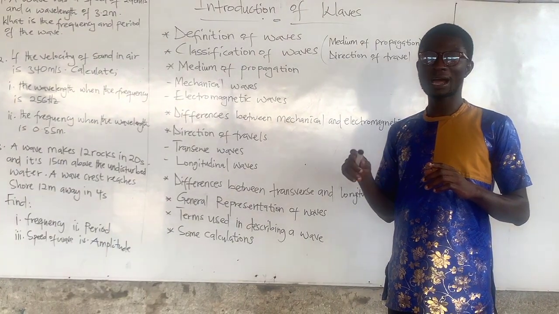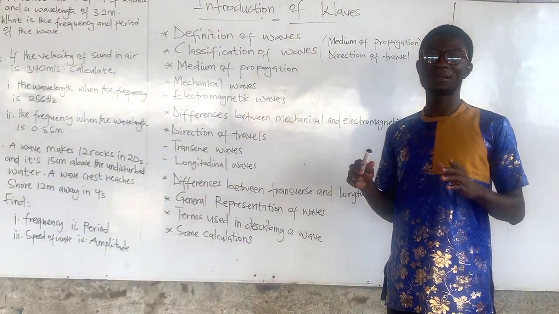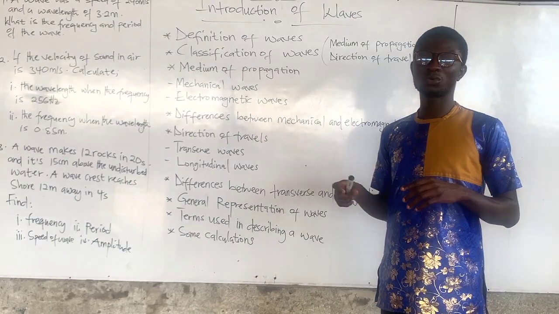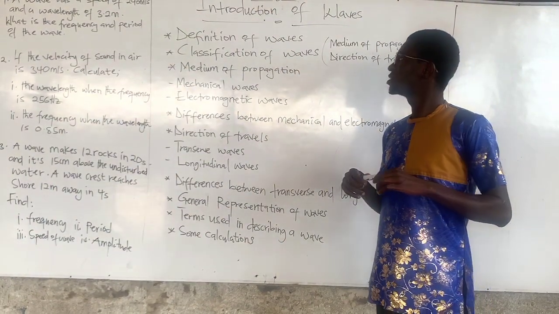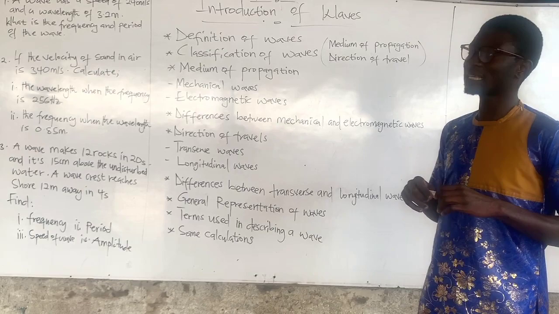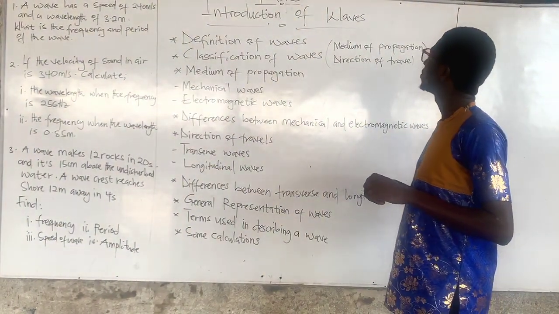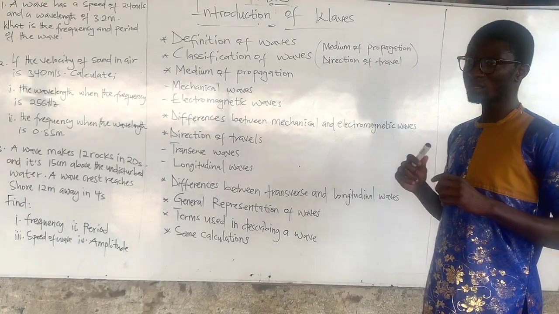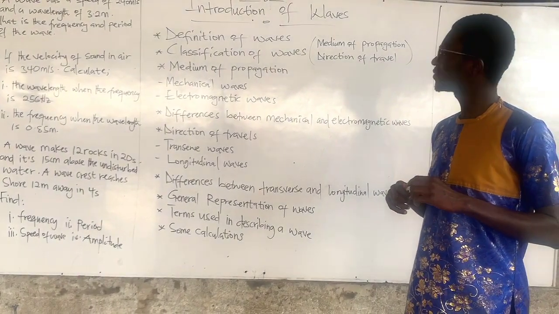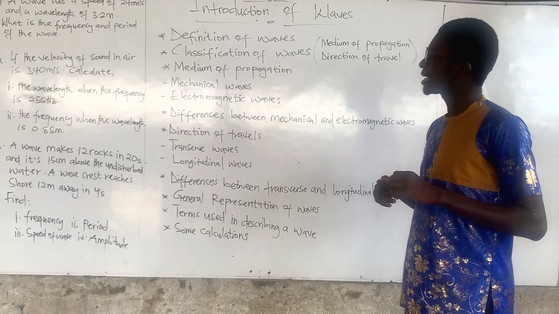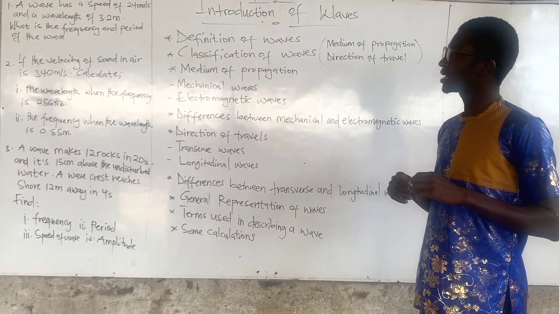If waves were to carry matter, it would mean that at a point in time, the medium through which they travel could get finished. So take note of that. Now let's look at the classification of waves. For classification of waves, we are going to talk about medium of propagation. Under medium of propagation, we have mechanical waves and electromagnetic waves.